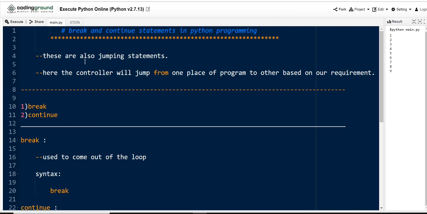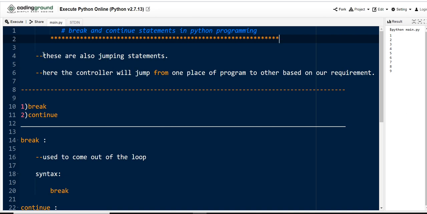In this video I will cover the break and continue statements in Python programming. In this tutorial we will discuss the concept of break and continue statements, and individually we will see the syntaxes. Finally, at the end of this video, we will cover a real-life example program execution so that you get a clear idea regarding the break and continue statements in Python programming. So let me move on to the concept here.